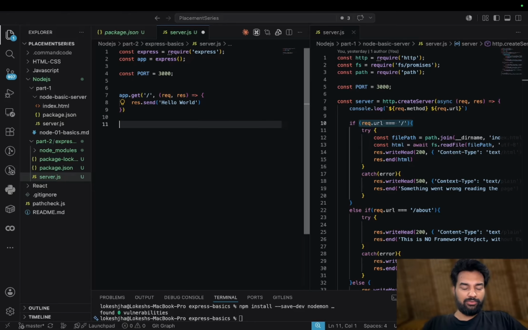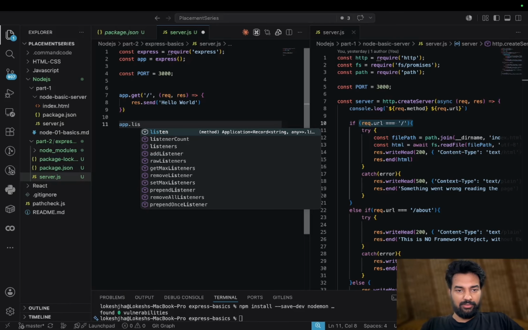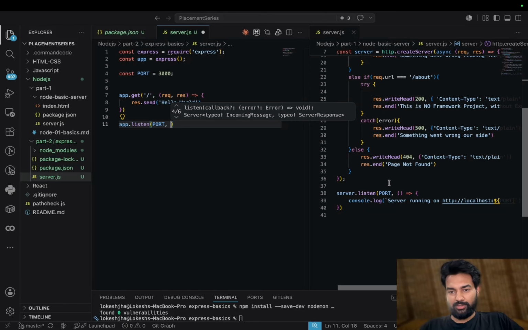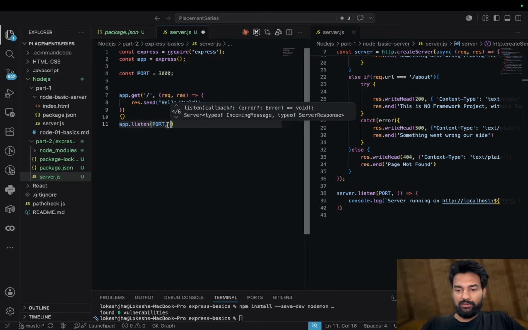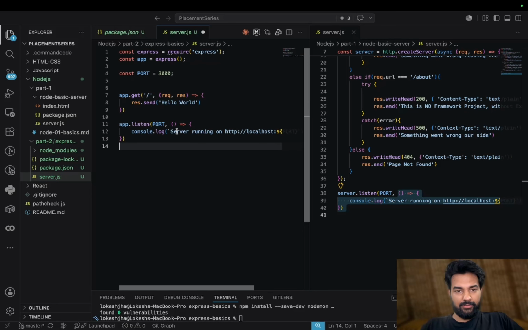Now we have switched to JavaScript. So this line will be responsible to handle the slash route, and here we will have app.listen, and here we will give the port, comma, and whichever code was here, we can totally copy paste it, and yeah, the server is running.